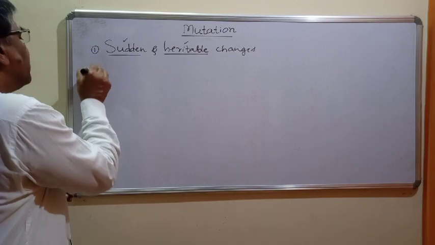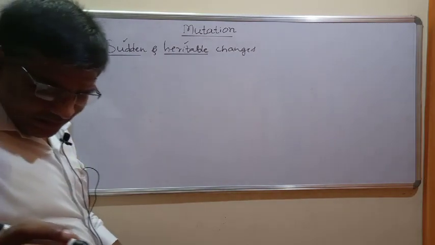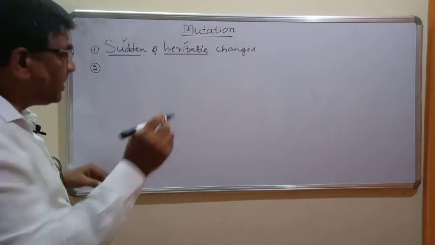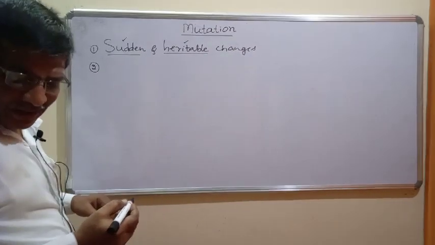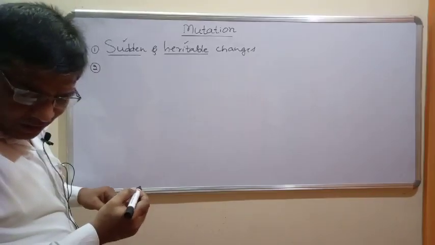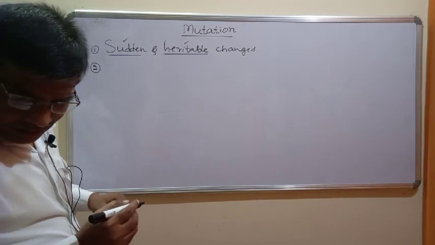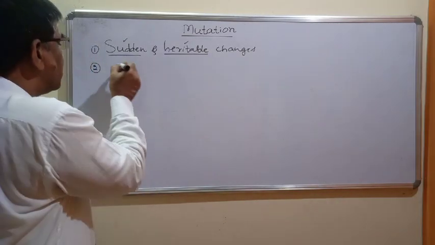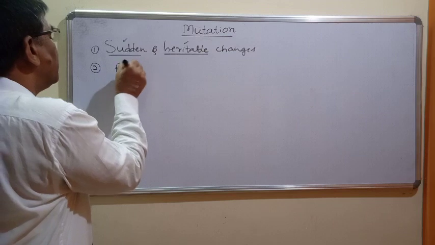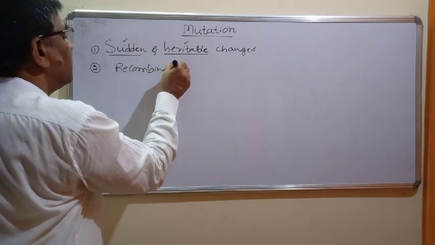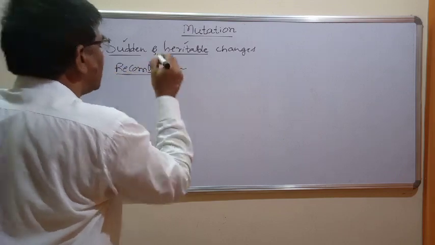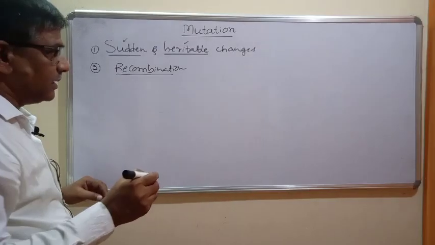And one more thing, you know very well, variations take place because of several reasons like recombination, which we have already studied, which is responsible for variations in DNA.